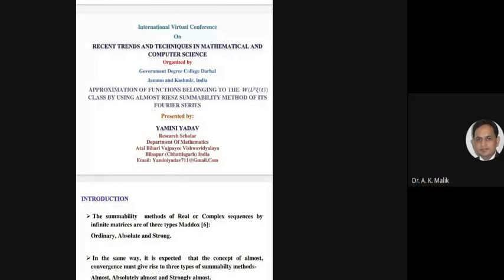Myself Yamini Yadav, research PhD scholar, Department of Mathematics, Atal Bihari Vajpayee Vishwavidyalaya, Bilaspur, Chhattisgarh. Now I am presenting the topic: approximation of functions belonging to the weighted class by using almost resummability methods of its Fourier series.